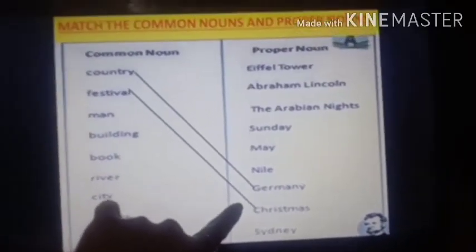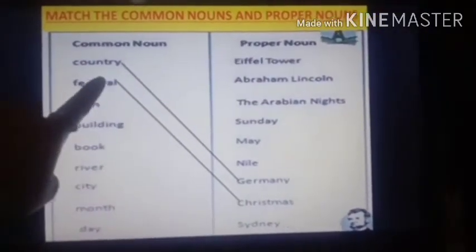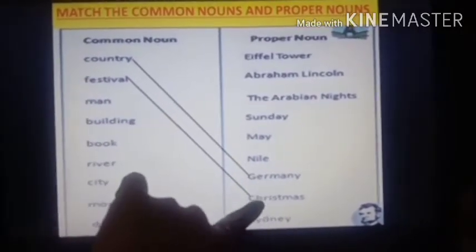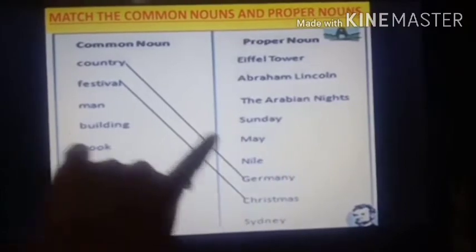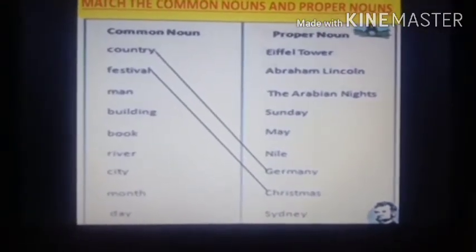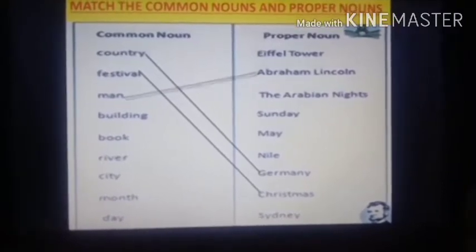Festival, Christmas. Okay, so festival is a common noun. Now when I give a name to the festival, it becomes a proper noun. So Christmas is a festival. Now see the third one. It is man. So man, there is no name. So man is a common noun.